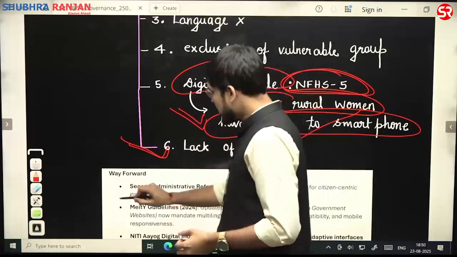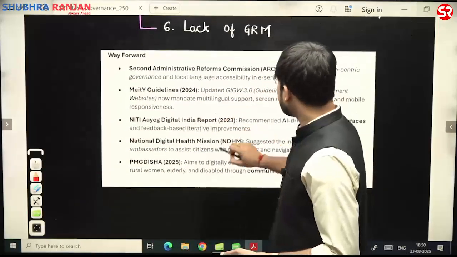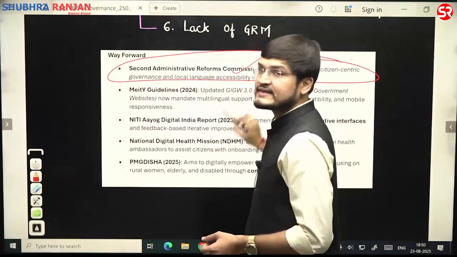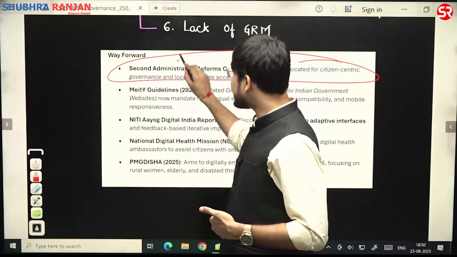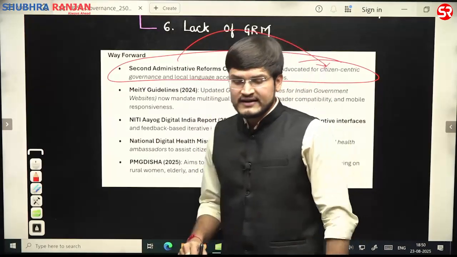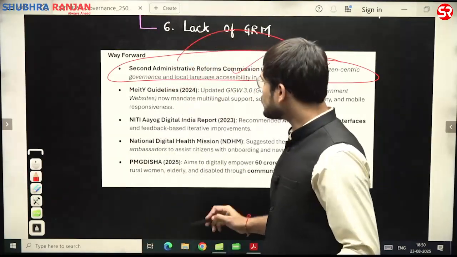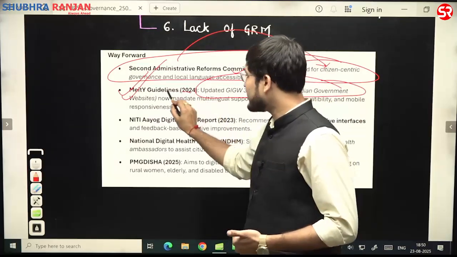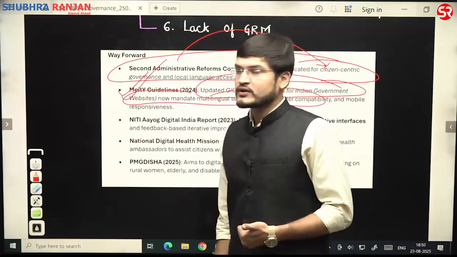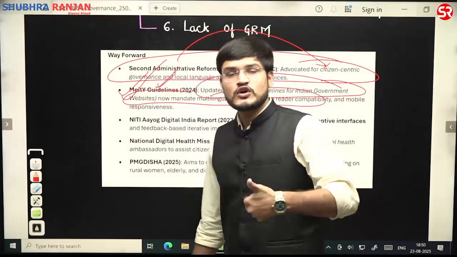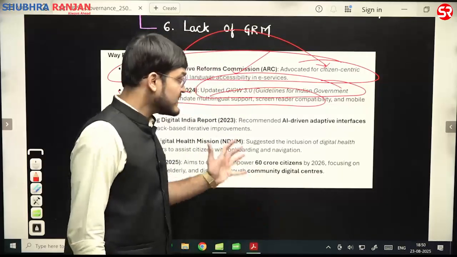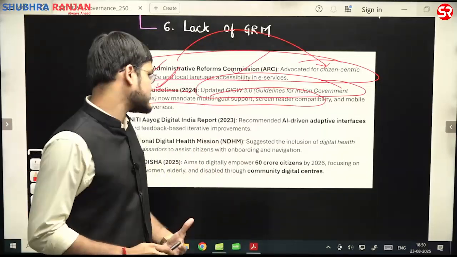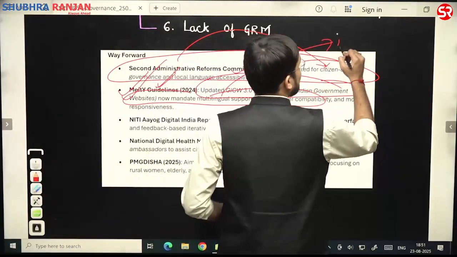So that aspect, and thereby provide a way forward, like the Second ARC has advocated for citizen-centric governance and local language accessibility in the e-services. So mention that. Second ARC ने कहा है कि citizen-centric governance के बारे में. Yes. For example, also talk about MeitY guidelines. That is, the guidelines for Indian government websites now mandate multilingual support. MeitY ने बोला है, Ministry of Electronics and Information Technology, they have said that those websites should be supporting multiple languages, and thereby there should not be any kind of language barrier.